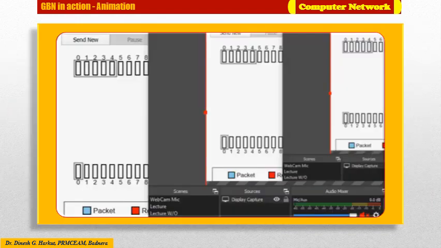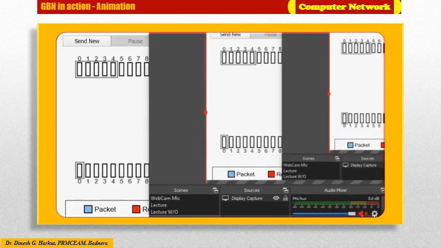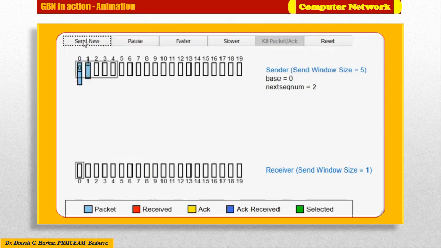Now, with the help of a small animation, I will try to explain the working of the GBN protocol. For this example, I have taken a window size of 5 packets. Now I'm transferring those packets from sender to receiver, and during transmission, suppose packet number 2 is lost.